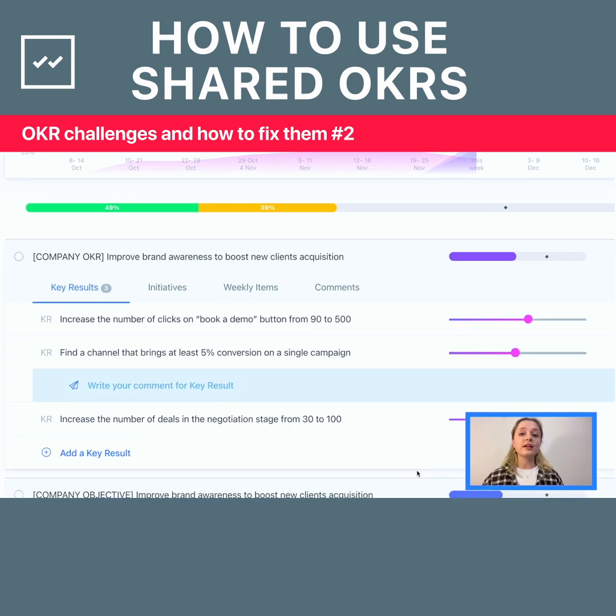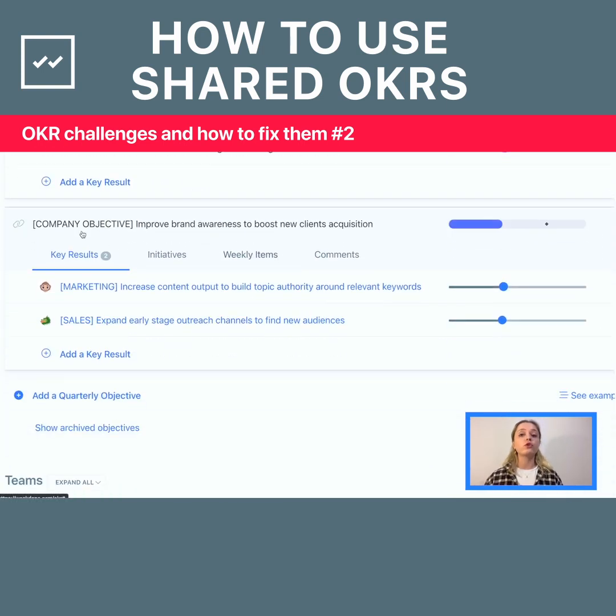If your company has more than 8 people, you should have both company-wide overarching objectives and team-specific OKRs. Let's say our company-wide overarching objective is still to improve brand awareness to boost new clients acquisition. How do we write team OKRs that align with this direction?